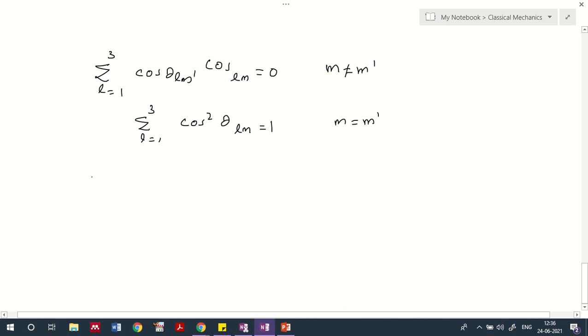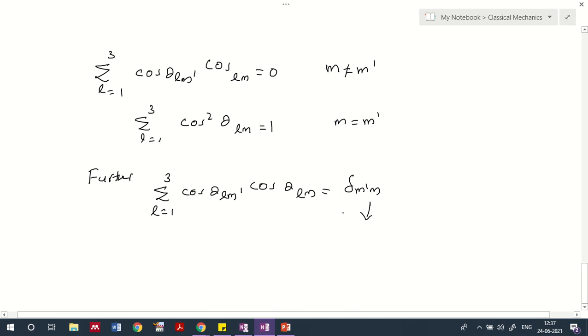Further, we can write this as the summation over l equal to 1 to 3 of cos theta l m dash cos theta l m equal to delta m dash m. This function you may know is called the Kronecker delta function.